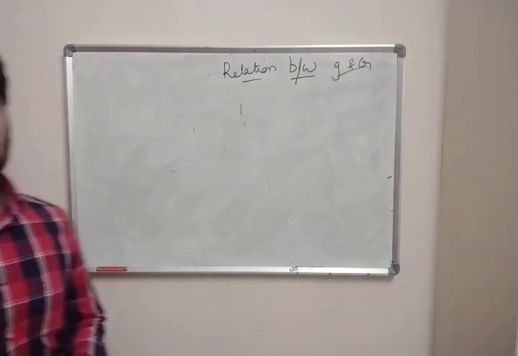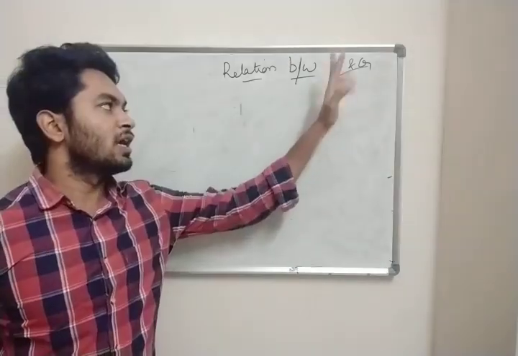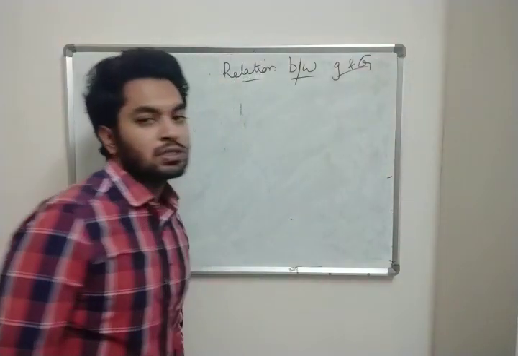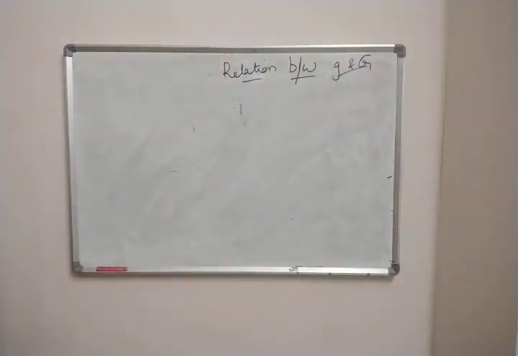Small g, as we have just seen, is acceleration due to gravity, and capital G is the universal gravitational constant. Now we have to find out the relation.